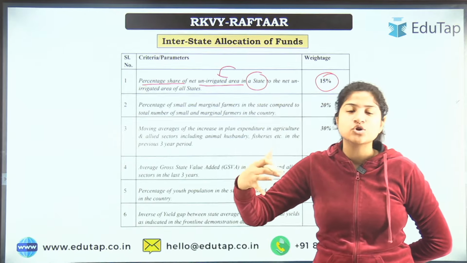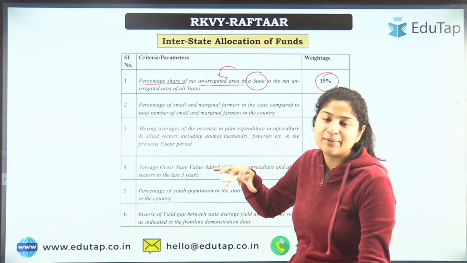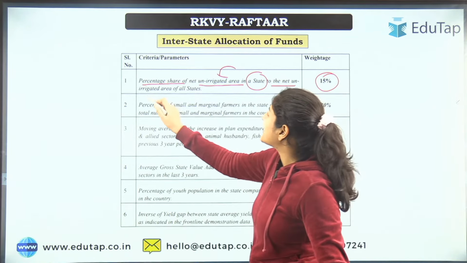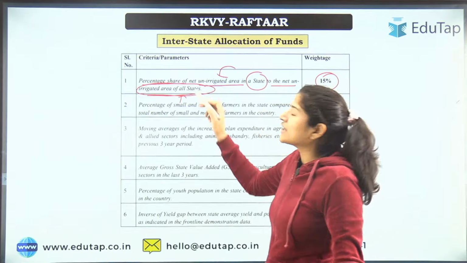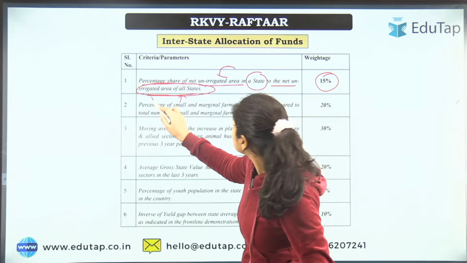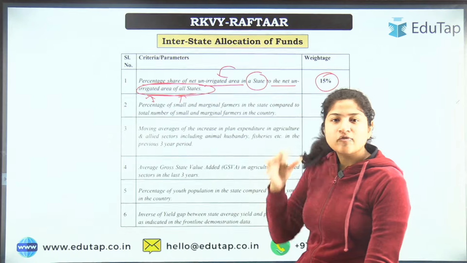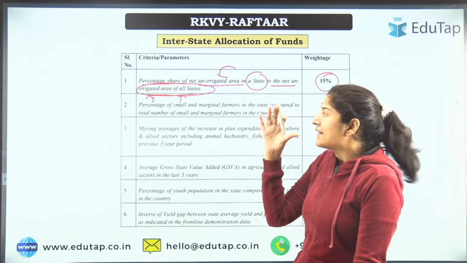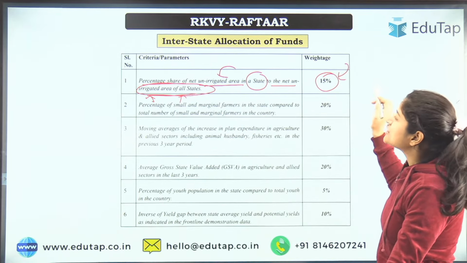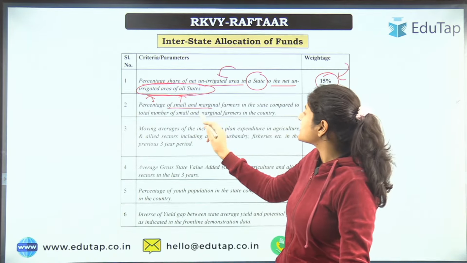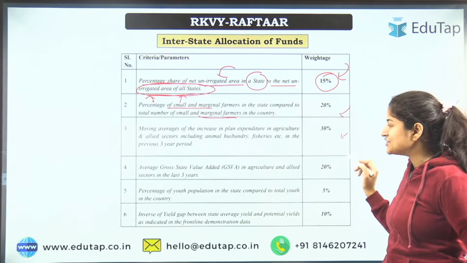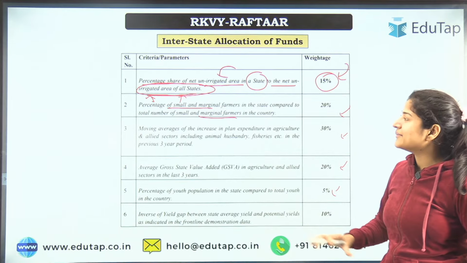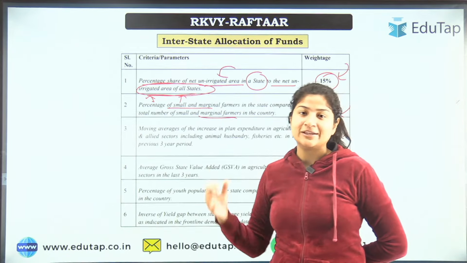So whatever percentage of unirrigated area, meaning where water is not available for irrigation in that particular state, that would be compared with the unirrigated area across all states. So what percentage of unirrigated area is in that particular state and all across the nation, that would be compared, and 15% weightage will be given for that. There are certain different weightages mentioned here, and you can read them in the PDF also. This criteria will then be taken into account for how much money will be given to a particular state.